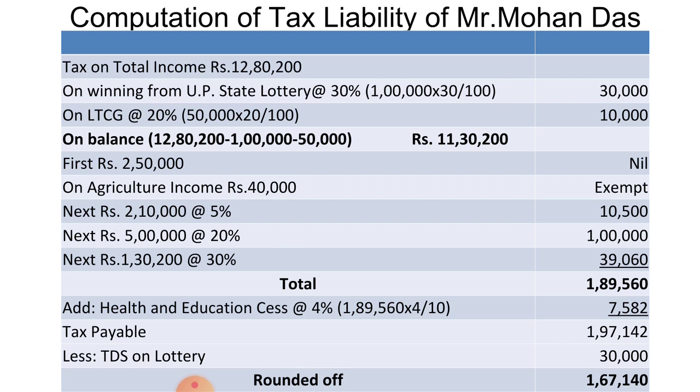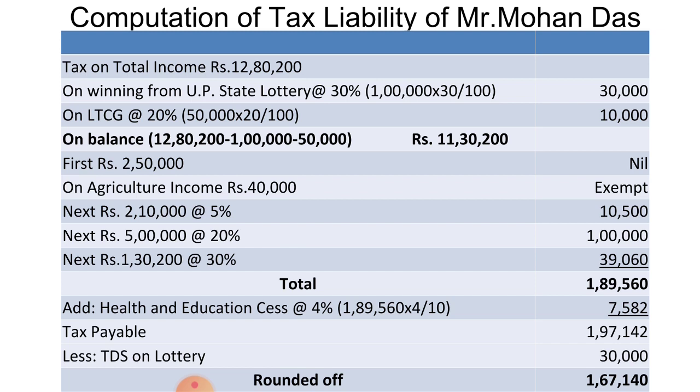On 1,00,000, that means 30,000. Write it in the outer amount column. Next see, on long term capital gain at the rate of 20%. Long term capital gain amount 50,000, on that 20% means 10,000. On balance you have to apply the tax slab.